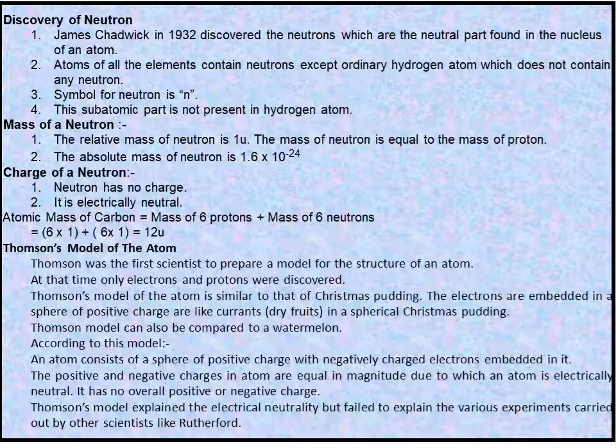Mass of a neutron. The relative mass of a neutron is 1 u. The mass of a neutron is equal to the mass of a proton. Second point, the absolute mass of a neutron is 1.6 times 10 to the power minus 24 grams. Charge of a neutron. Neutron has no charge. It is electrically neutral. Atomic mass of carbon is equal to the mass of 6 protons plus the mass of 6 neutrons. So that means 6 plus 6 is equal to 12 u.